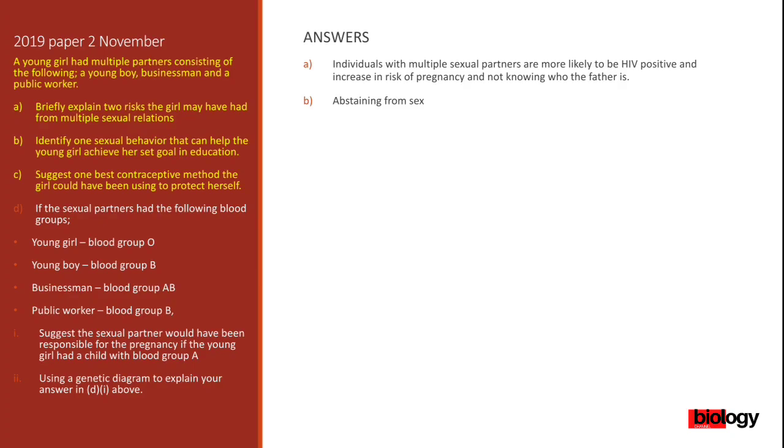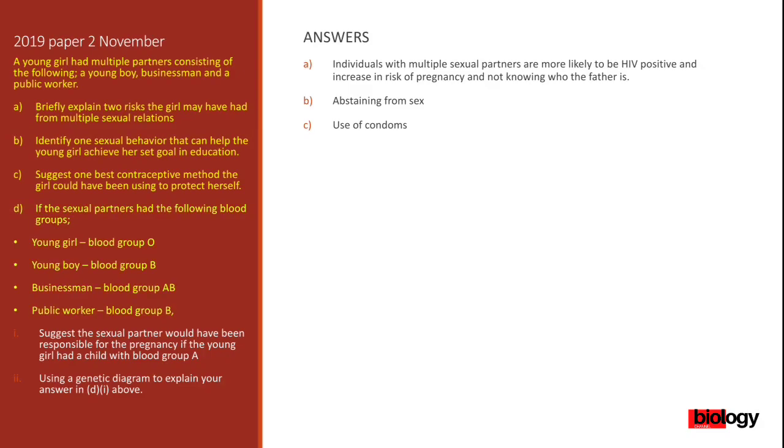Suggest one best contraceptive method the girl could have been using to protect herself. The answer is use of condoms. I think that's the best one that you can use. That's the best contraceptive method that anyone can use to protect themselves from getting infected. Use of condoms. All right, question D.